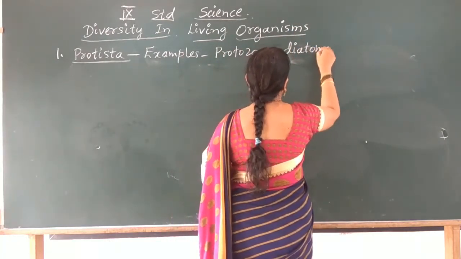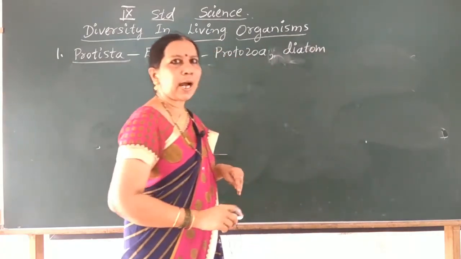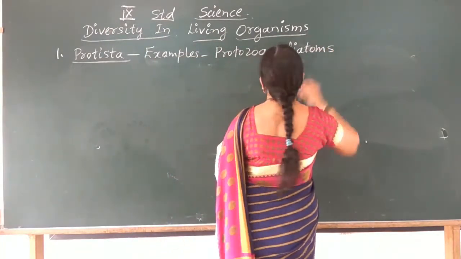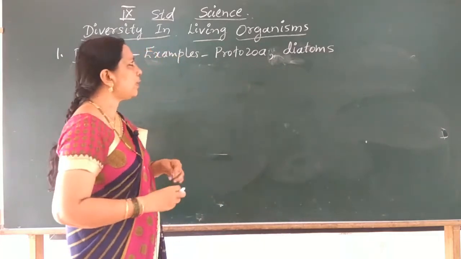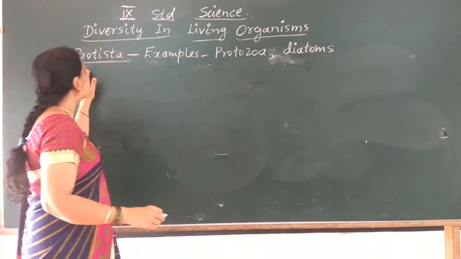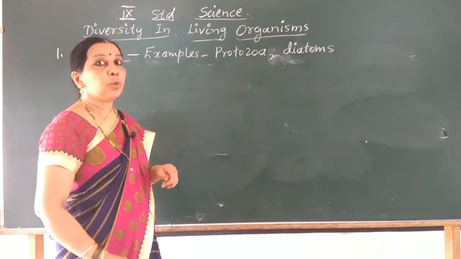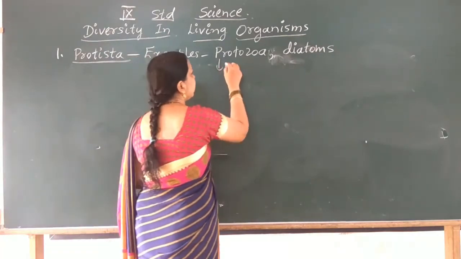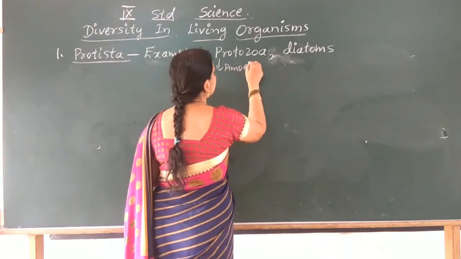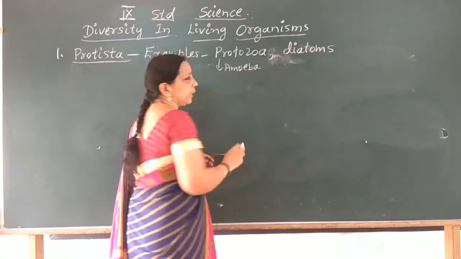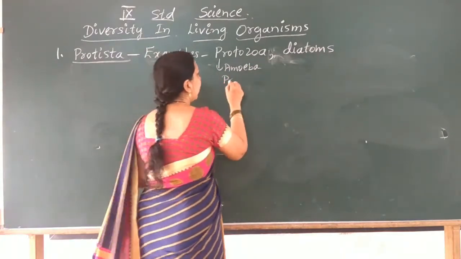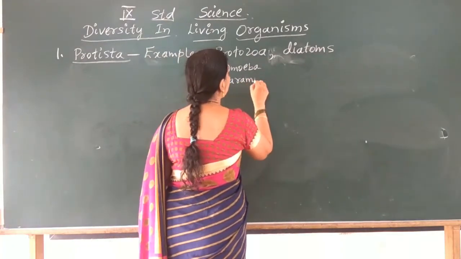These are unicellular algae, diatoms, protozoa. Diatoms are examples of Protista. Protozoa, which are the examples? Amoeba, Euglena, Paramecium are the examples of protozoa.